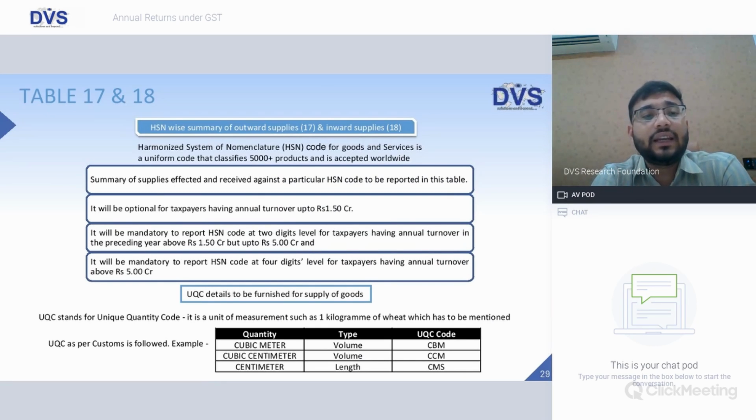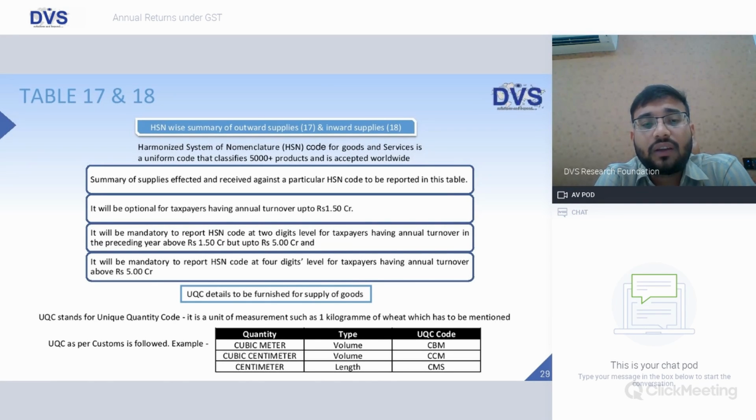Table number 17 and 18, HSN wise summary of outward supplies and inward supplies. As we have seen, friends, HSN is the harmonized system of nomenclature which classifies goods and services in a uniform code, and it's a universally accepted code, friends. It's not pertaining only to India but accepted across the globe. So here in table 17 and 18, we need to give HSN wise summary of outward supplies in table 17, inward supplies in table 18. Summary of supplies effected and received against a particular HSN code to be reported in this table.